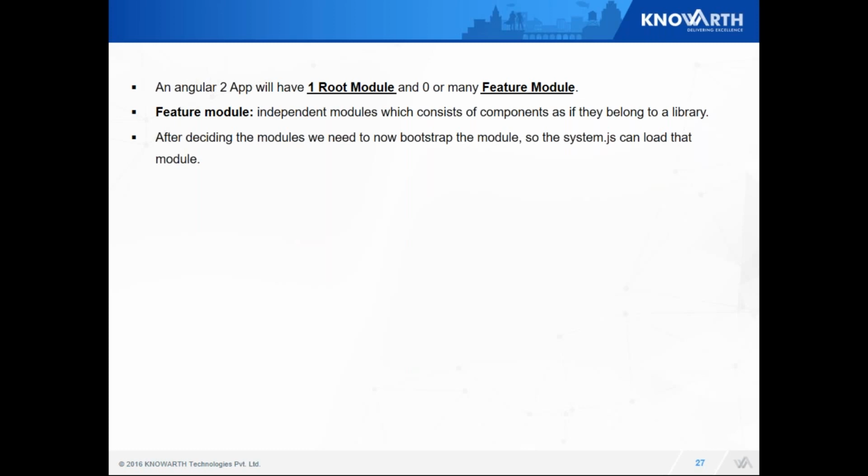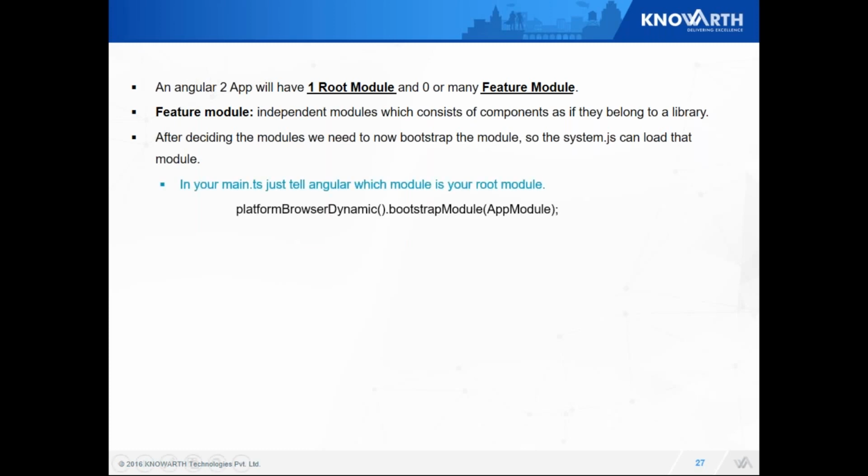Now we have defined a module, but we need to let the browser know that this is a module you need to use. System.js defines a proper syntax for that. I just have to call the method bootstrap module and it will get loaded into my browser.